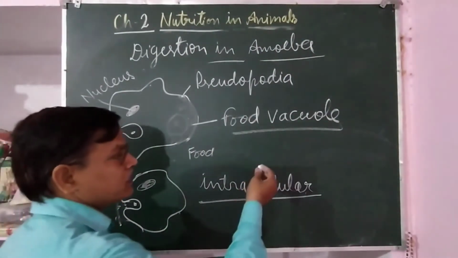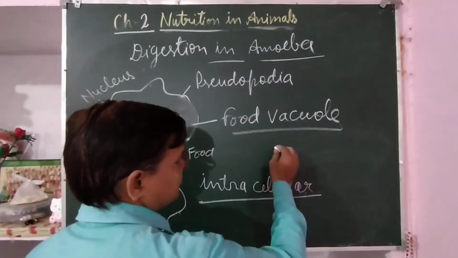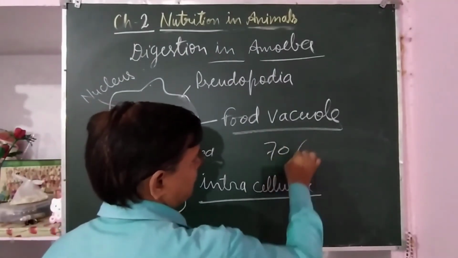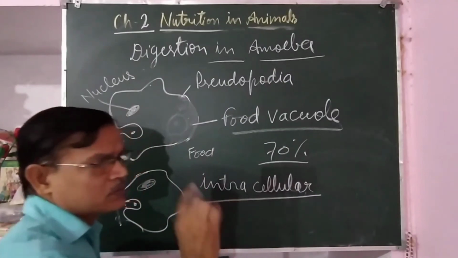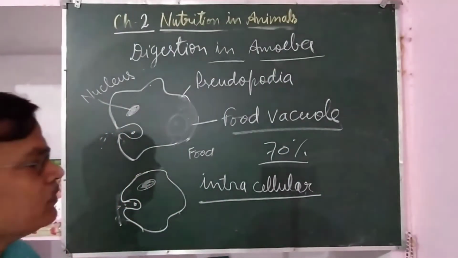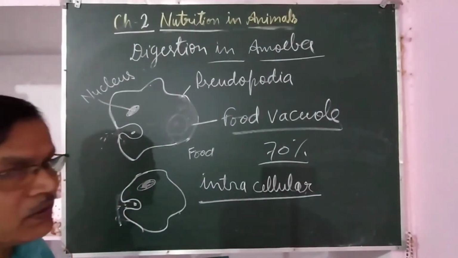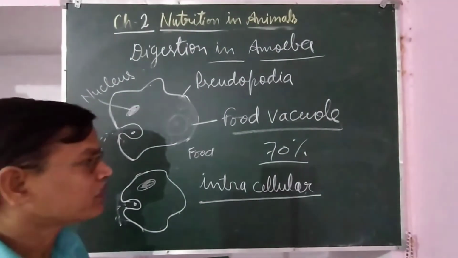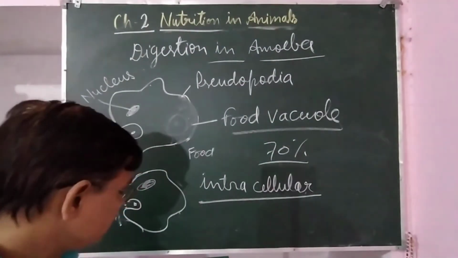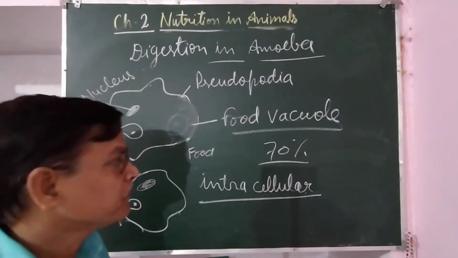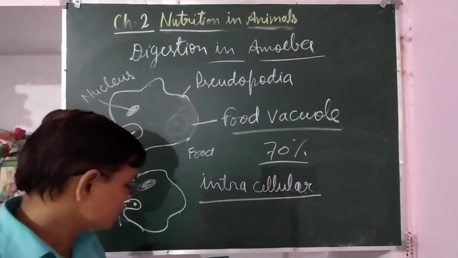In advertisements also you may have seen that 70% of our body weight is water. So that percentage of water in the body must be maintained, then only the cells of the body will work properly, and if the cells of the body work properly, then the body will work properly. So that percentage of water should be maintained.